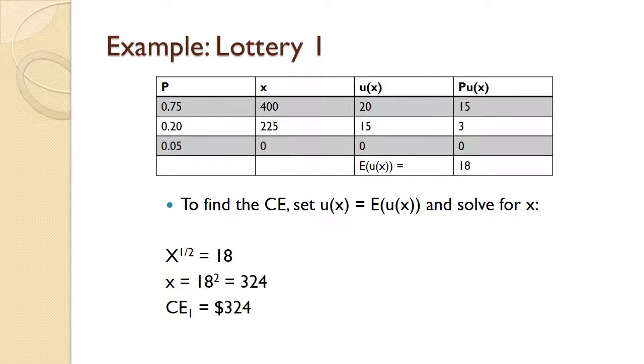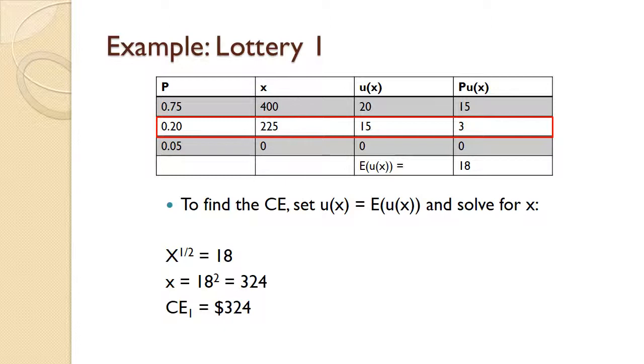Notice that we have three possible outcomes. First is that 75% chance that there's no breakdown, in which case the consumer gets all $400. His utility for that $400 is the square root of 400, or 20. And then the probability of 75% times his utility level of 20 gives us 15.